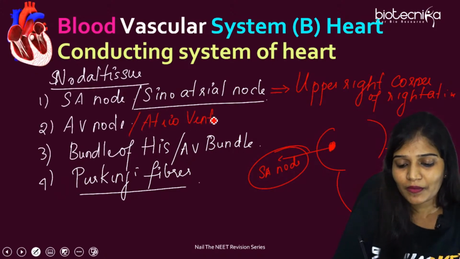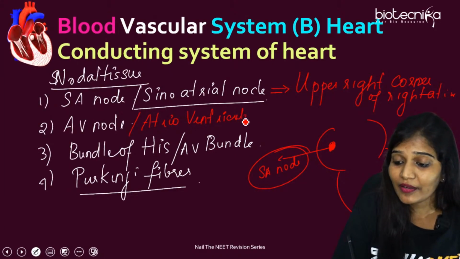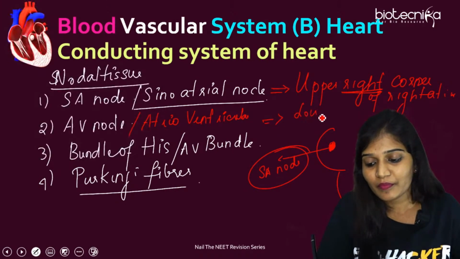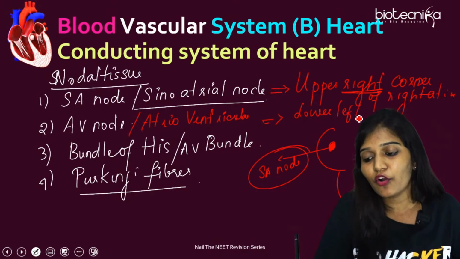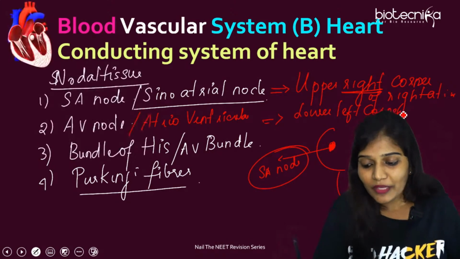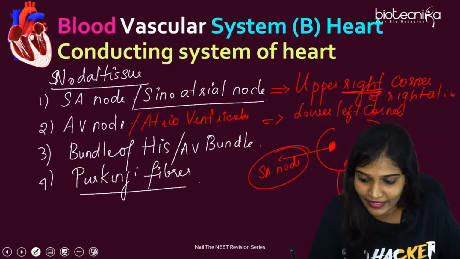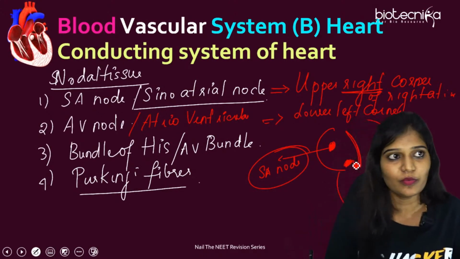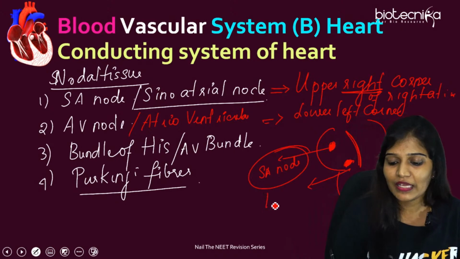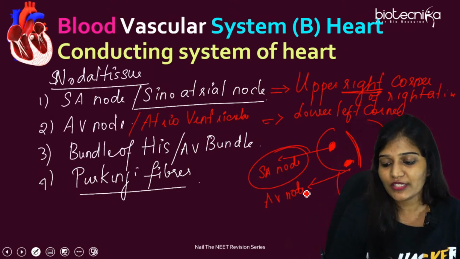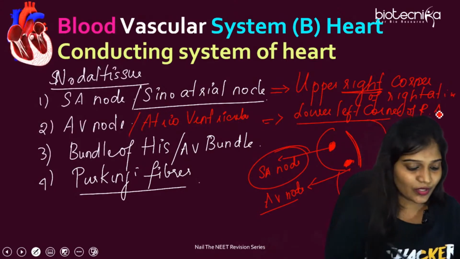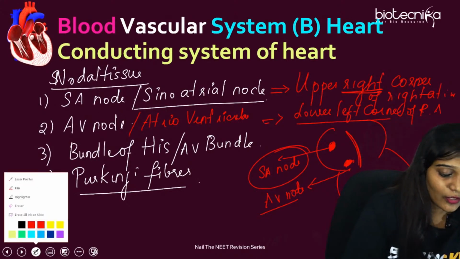Atrioventricular node. This is present in the lower left corner, below this one, in this area, between the atria. You can just see it over here, right? This is the AV node. So the location is important: the lower left corner of the right atrium. This is important. Okay, the locations are important.